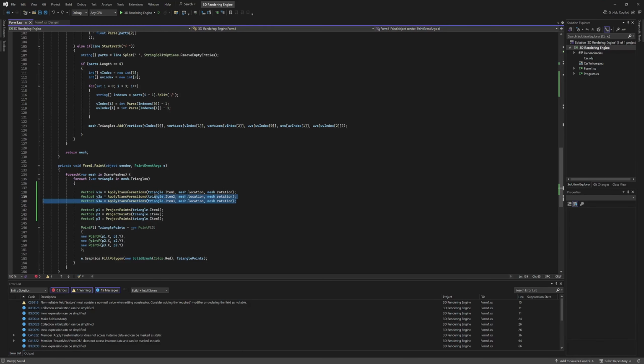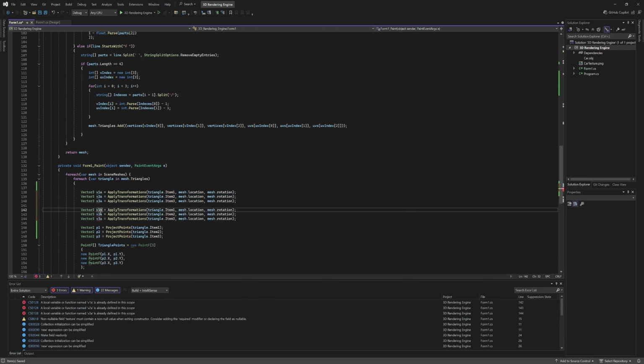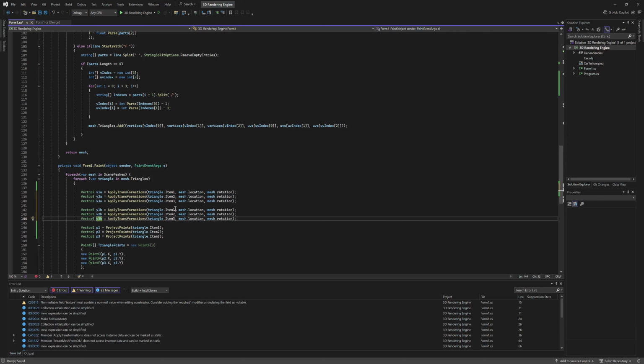And then next we'll be doing the camera. So we'll duplicate this, change all of the A's to B's, and then inside here we're going to replace triangle item 1 with v1a, the next one with v2a, and then v3a.